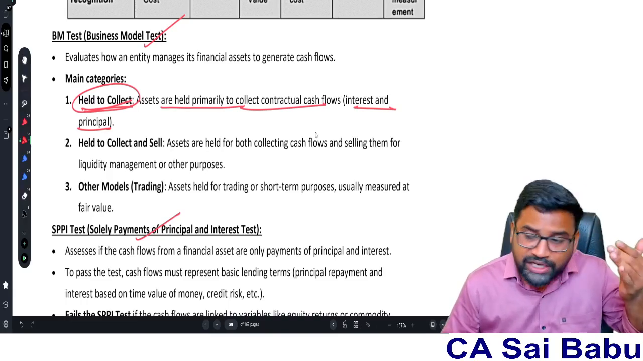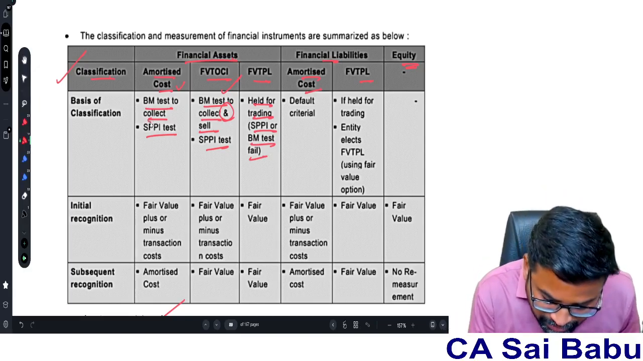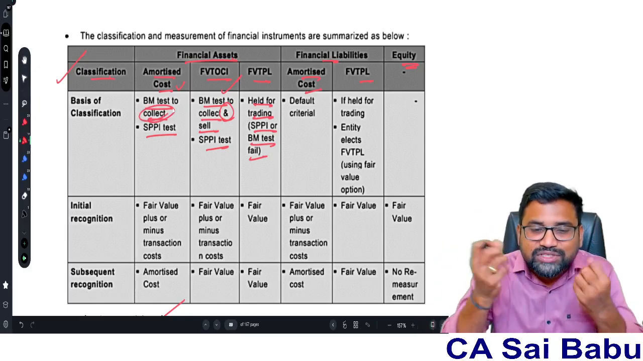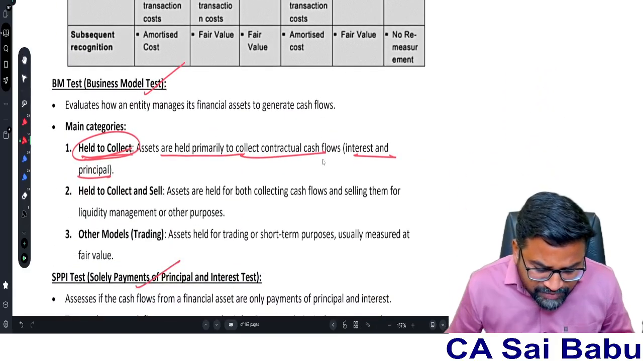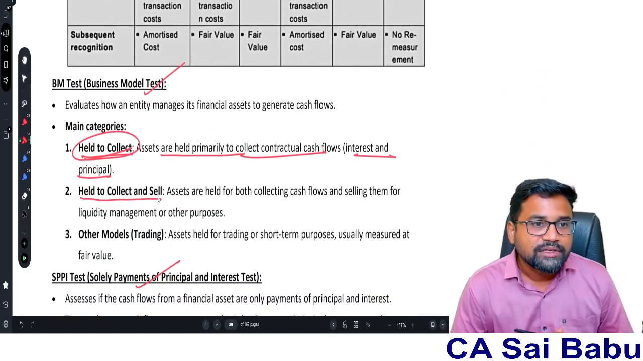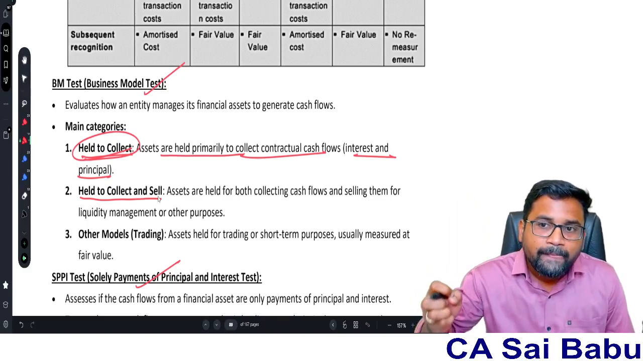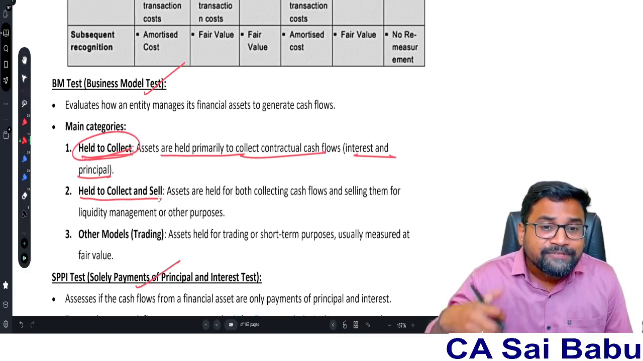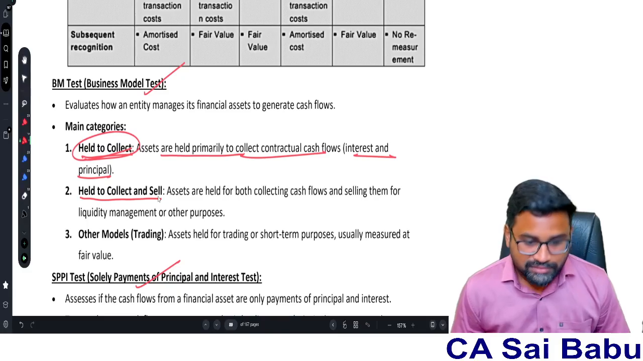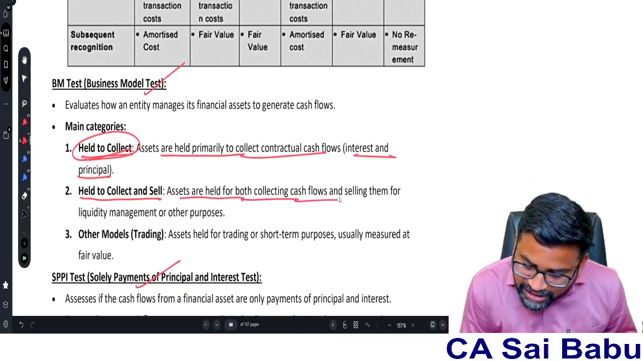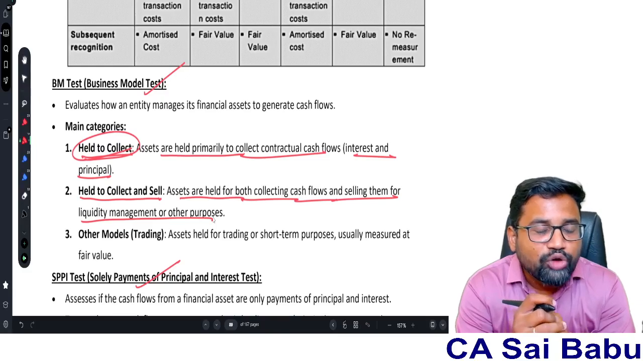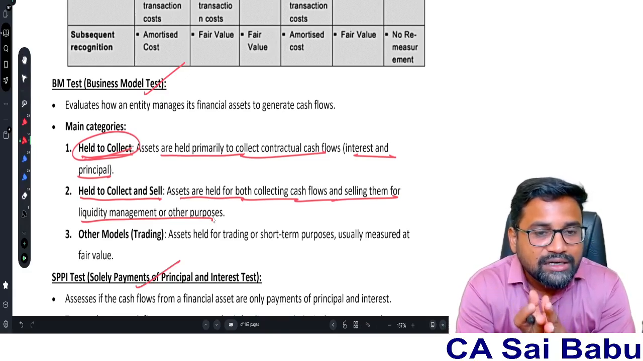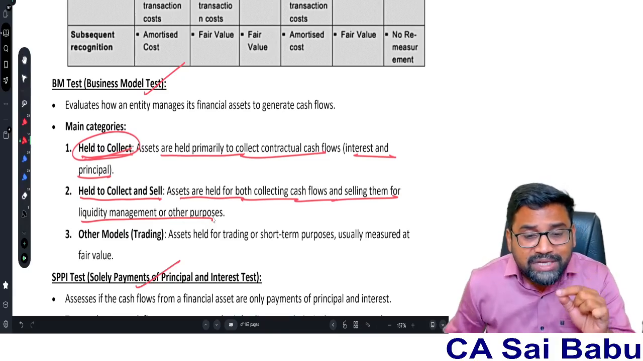That means if you hold an investment only to collect, BM test to collect, you just want to collect the cash flows and principal, you don't want to trade that investment. And some investments you hold to collect and sell. That means you are holding those investments and you want income, but at the same time if you get a good price you are ready to sell it. So assets are held both for collecting cash flows and selling them for liquidity management or other purposes. Some entities will hold investments, whenever they want they can sell them, and meanwhile they can enjoy the returns from those investments. That is called BM test to collect and sell.